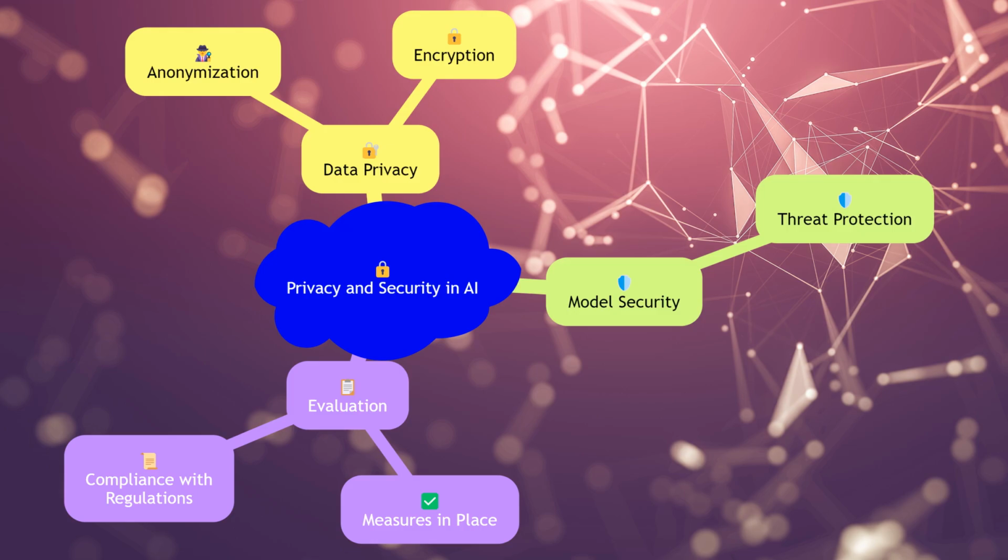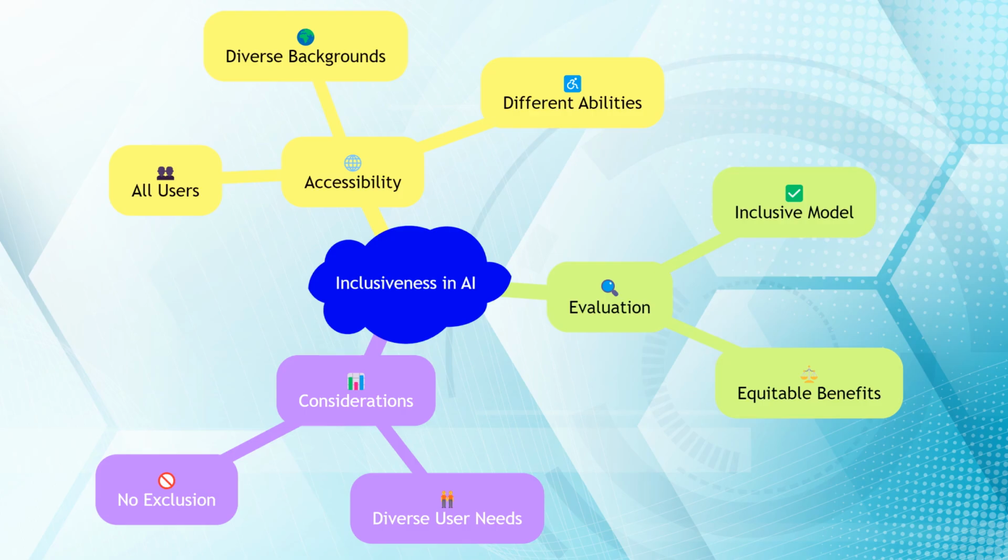Inclusiveness in AI involves ensuring that the model is accessible and beneficial to all users, regardless of their background or abilities. This includes considering diverse user needs and ensuring that the model does not exclude any group. Evaluating this step involves checking that the model is inclusive and that its benefits are equitably distributed.